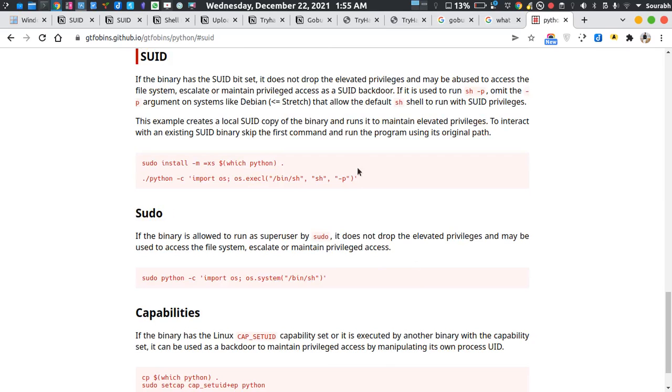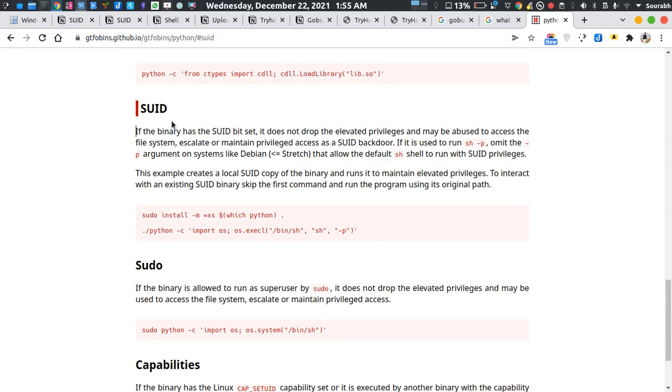Yeah, so this command is under SUID, and I am going to use the Python one because it's a Python vulnerability.